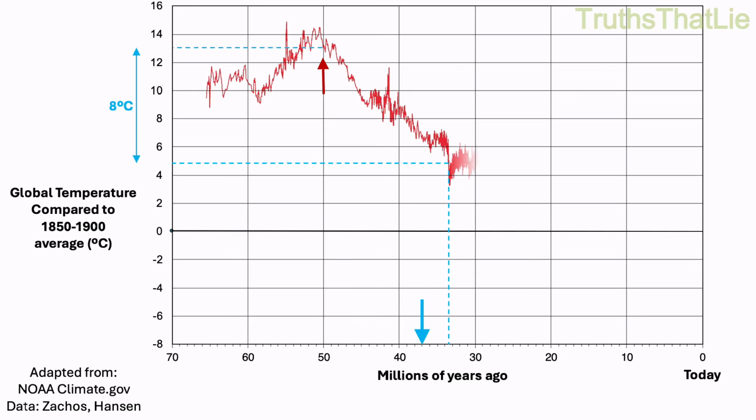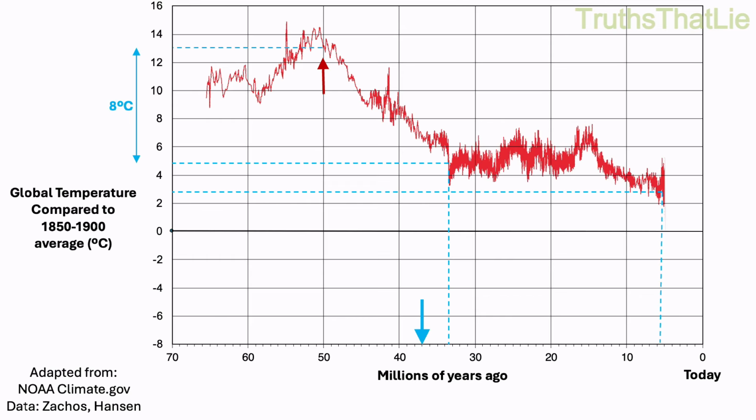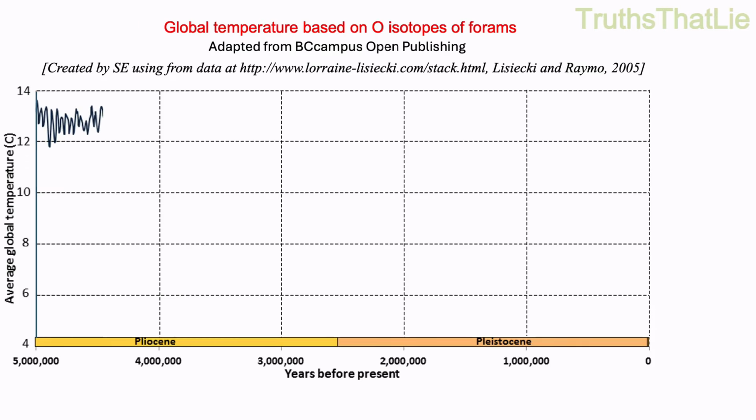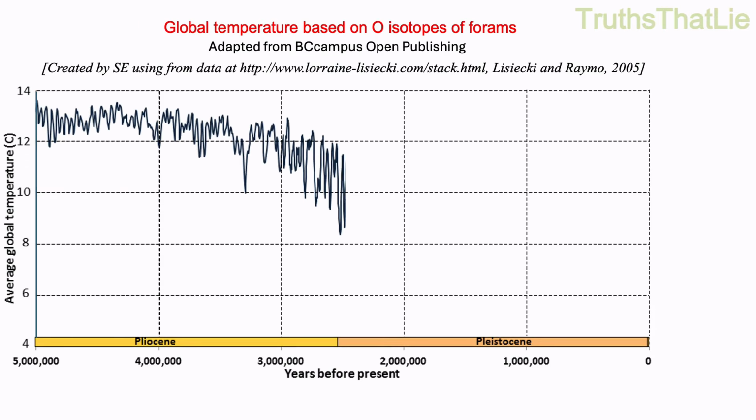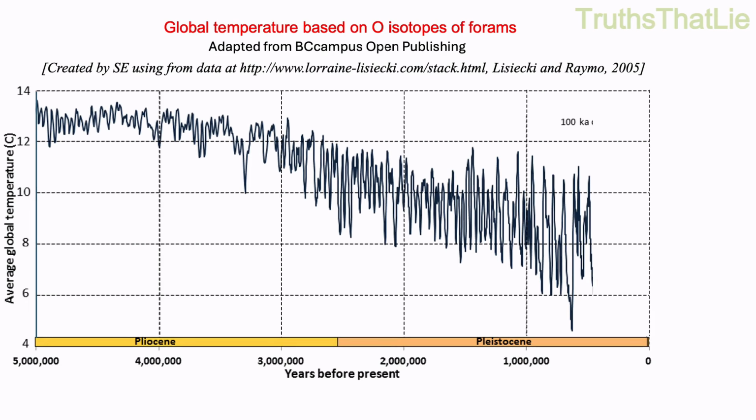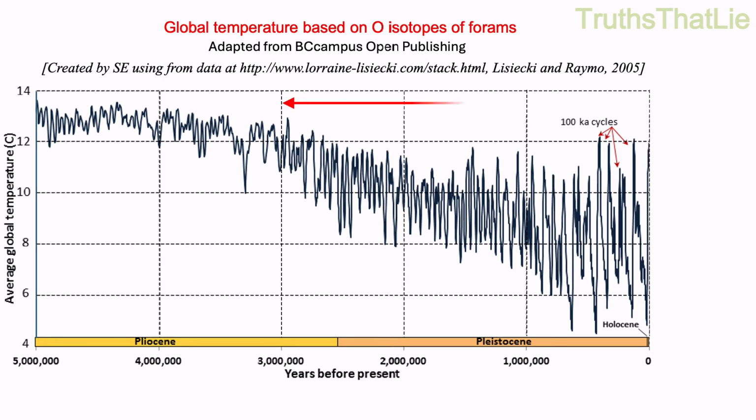Over the next 30 million years, the planet's climate experienced little change. But 5 million years ago, the cooling trend started again. This graph shows Earth's average temperature in the last 5 million years. 3 million years ago, climate became unstable, with variations of up to 8 degrees Celsius in short periods of time.